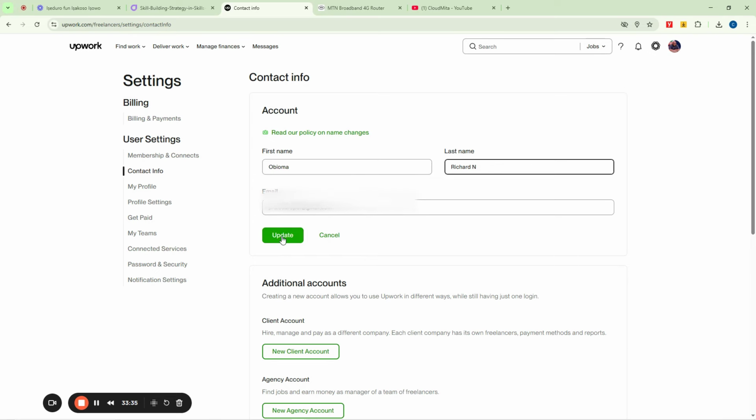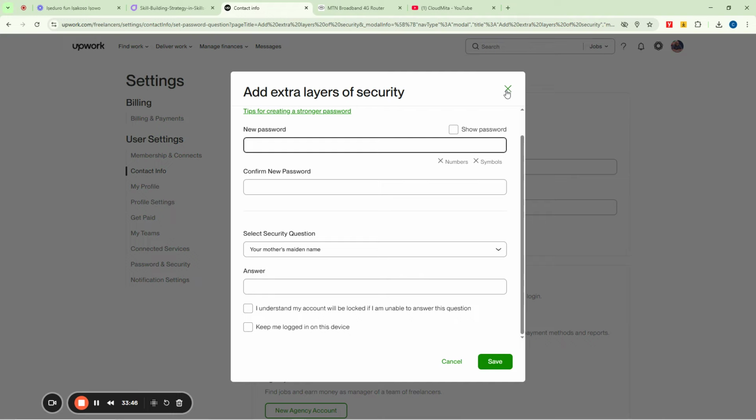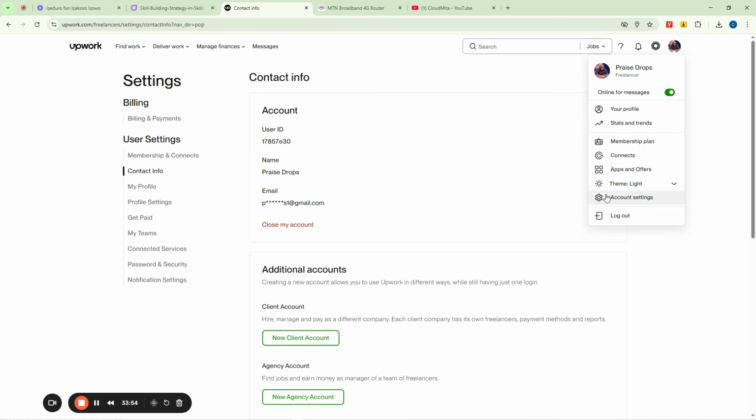Then I click on Update to confirm the change I just made. Now it is asking me to confirm, but you can actually choose to leave. If you've already used your name, you don't need to edit anything again, to avoid wasting time. So this is just how to create an Upwork profile without wasting so much time.